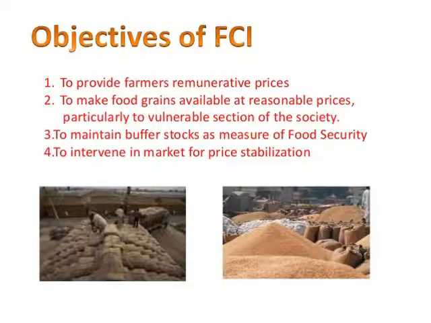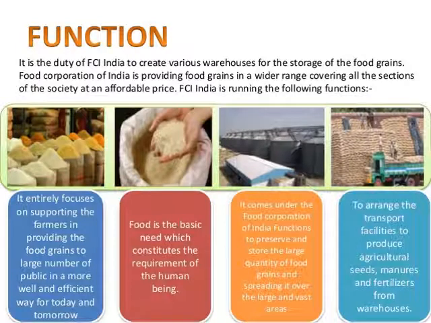Next are the functions. There are some functions that FCI runs for. There are some works that FCI does. Number one is that it entirely focuses on supporting the farmers in providing the food grains. It is helping the farmers to provide food grains to the population of our country in a very efficient manner. Every day they have to provide it, today as well as tomorrow. That means every day they have to provide food grains to the large number of people in our country, and this should be done very, very efficiently.